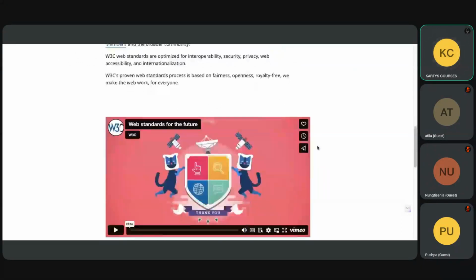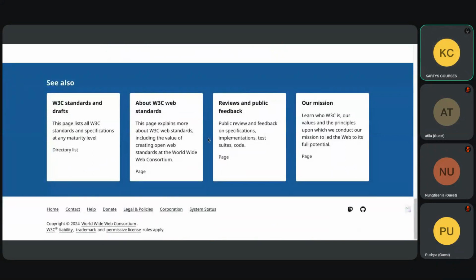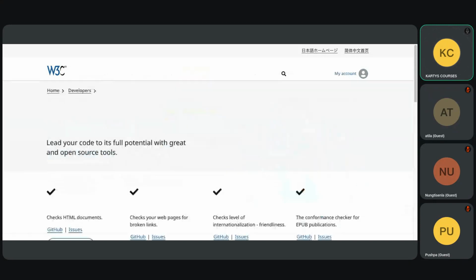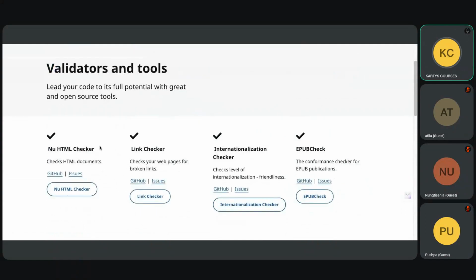So if you are making a website and you want updates on how to make the website, there are some free tools as well. Let me find... Yeah, this one. When you go to free tools, these are the free tools where you can do the HTML checker. So what is HTML? We'll cover that tomorrow. Link checker, internationalization. So the link checker, if you read, says check your website for broken links.